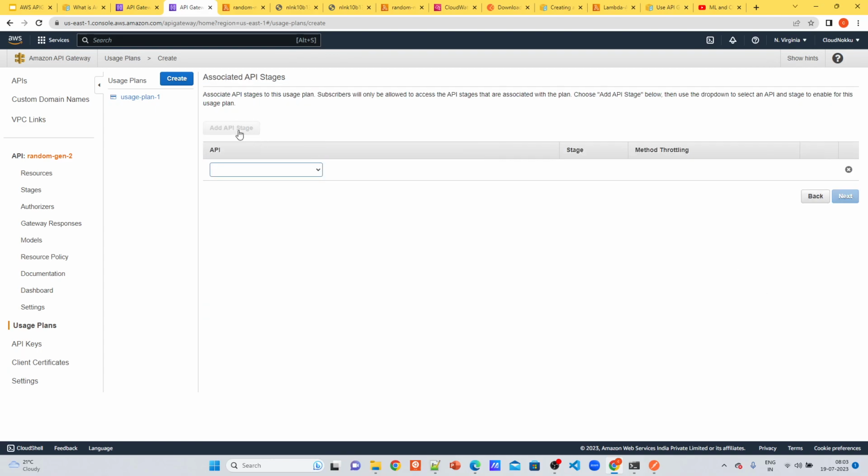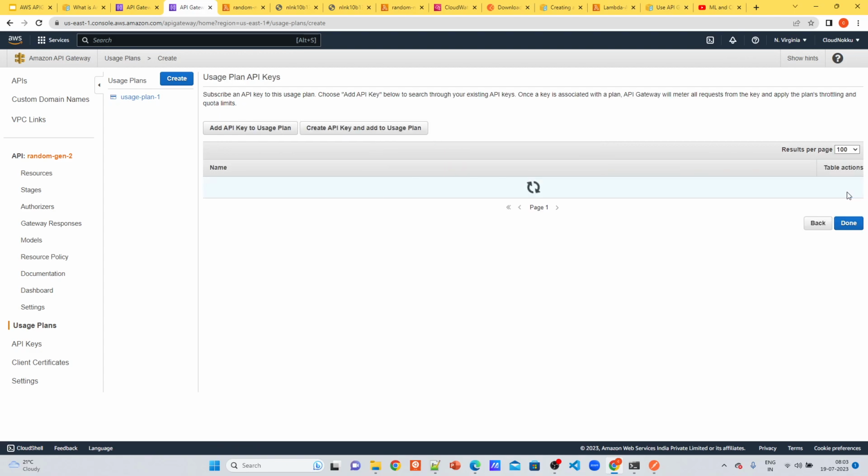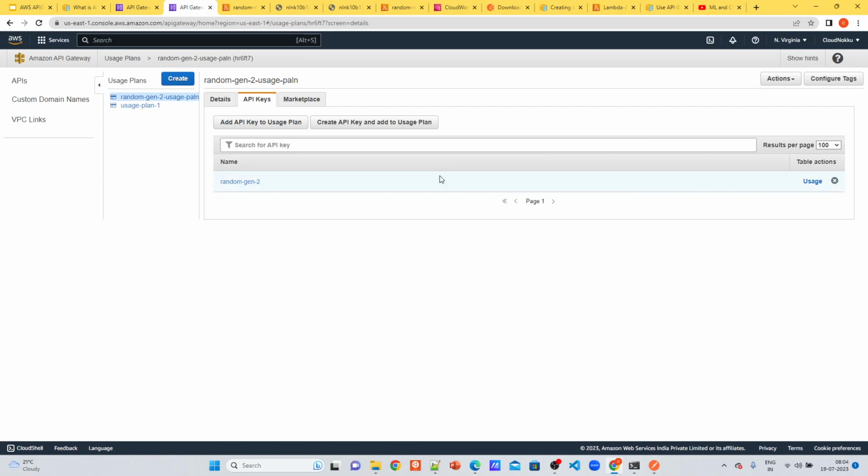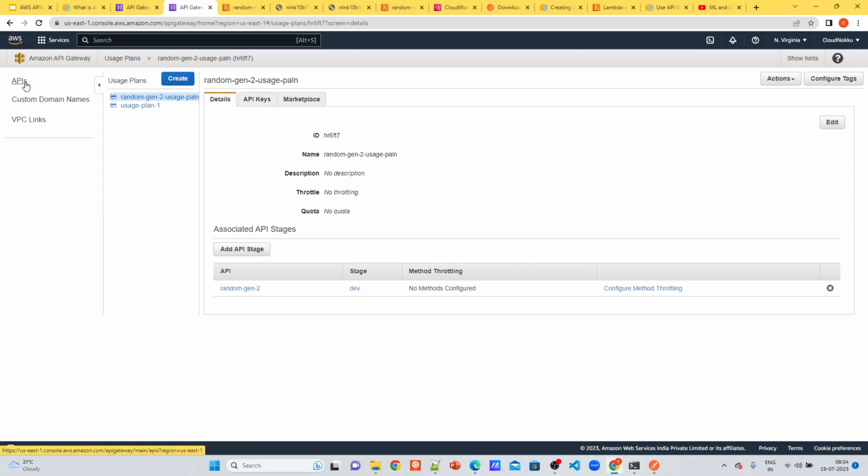Now we can add an API stage. We can say I want this stage, which I have created now, random gen 2 and dev stage, to be associated with this API key, which is random gen 2, the API key which I have created. Done. You can also change the usage plan once it is created. You can change it from here. You can add new keys and stuff. These things are editable.